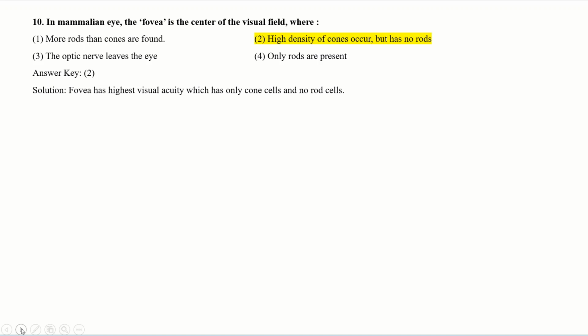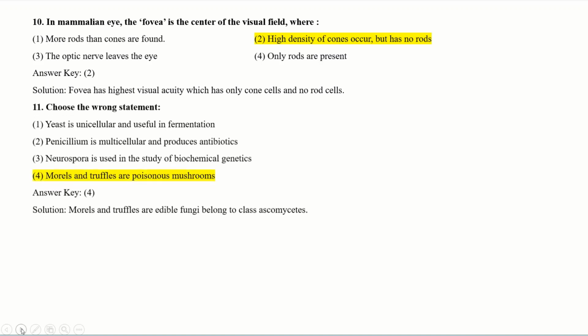In the mammalian eye, you should think about the fovea, which is the center of the visual field, and where it is placed. See the explanation: the fovea has the highest visual activity, which has only cone cells and no rod cells. Means high density of cones occur but has no rods. It is the correct answer for your question.